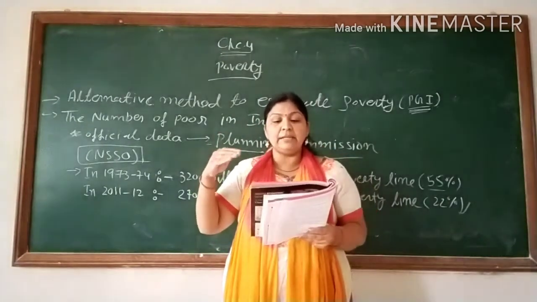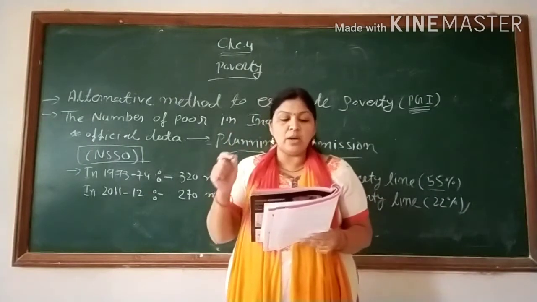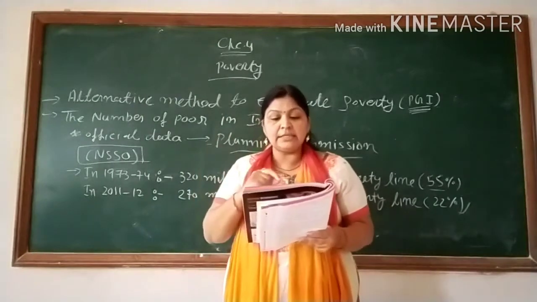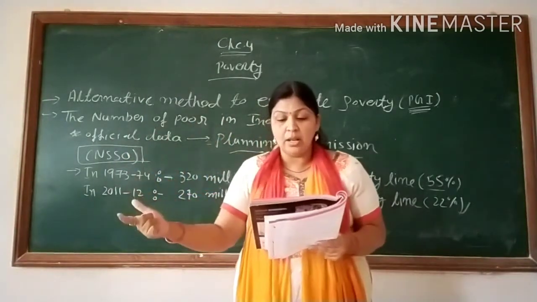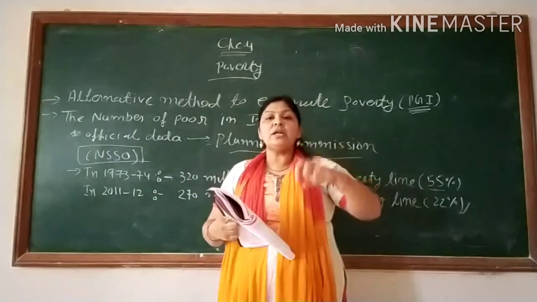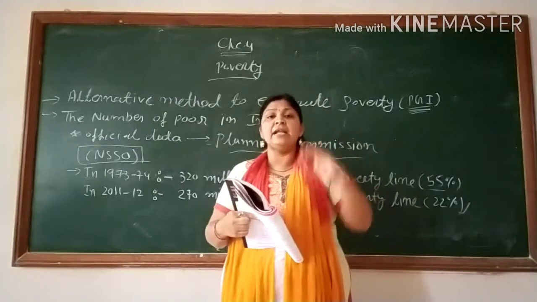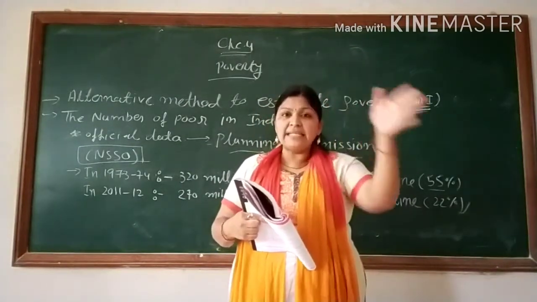In 1973-74, more than 80% of the poor resided in the rural area. And this situation has not changed even in 2011 and 12. It means when we are talking about the poverty line or poor persons, we see that in 1973-74, the maximum percentage is rural.